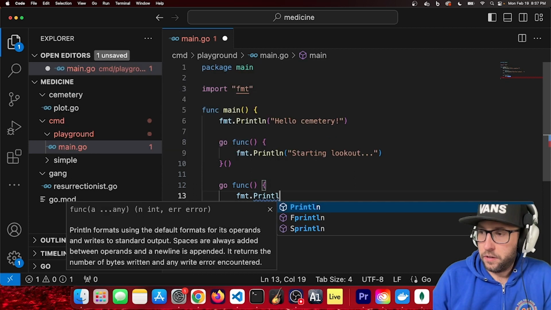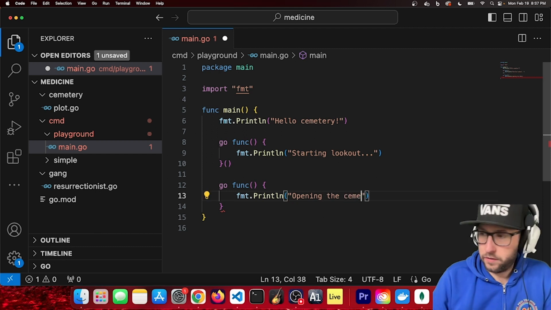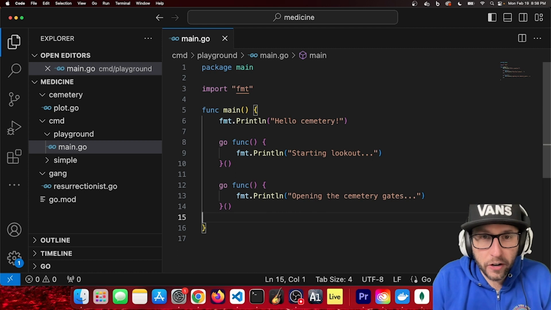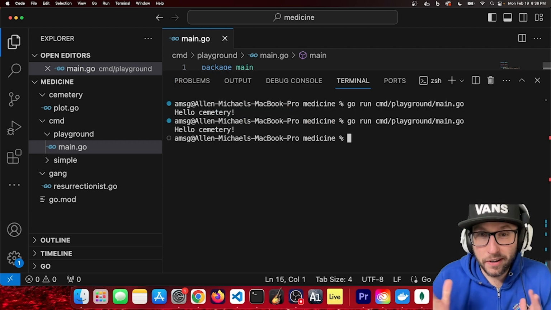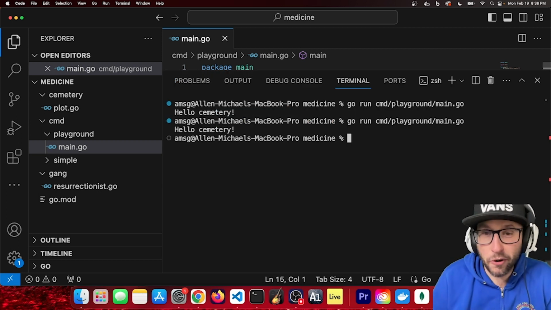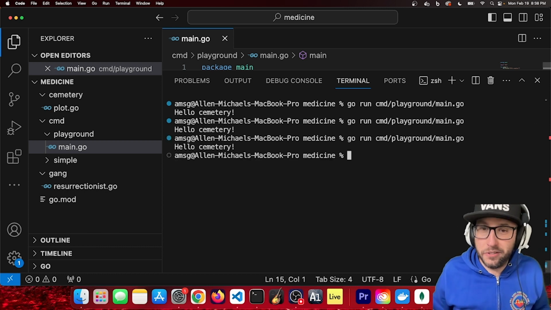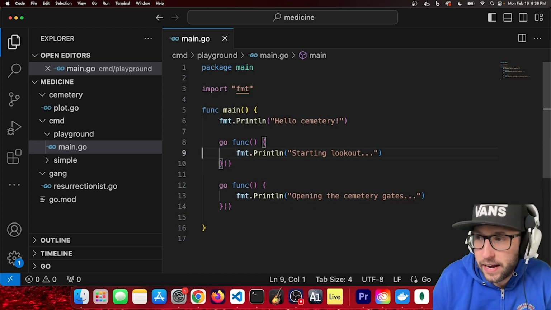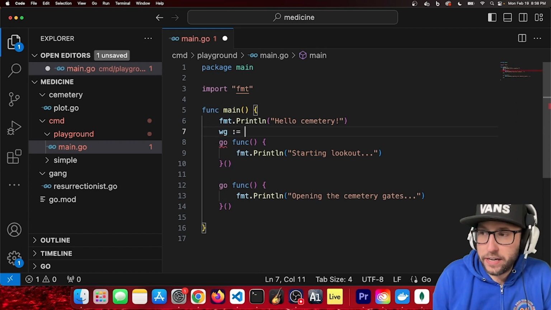Opening cemetery gates. So we're going to learn something very quickly here about goroutines. Neither of these are going to actually get to execute because the program's going to end too quickly. We're not waiting for those goroutines to finish. There's a couple ways to do that. We'll first look at what's called a wait group.